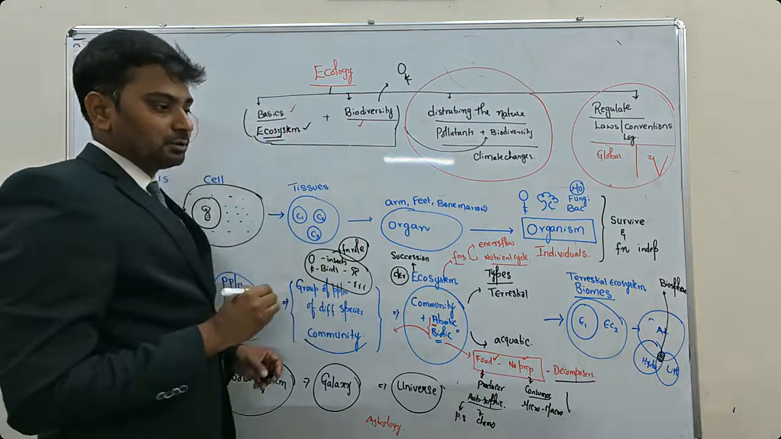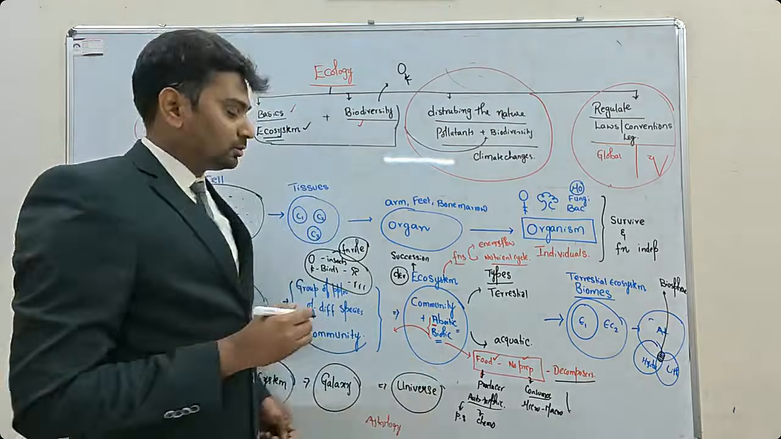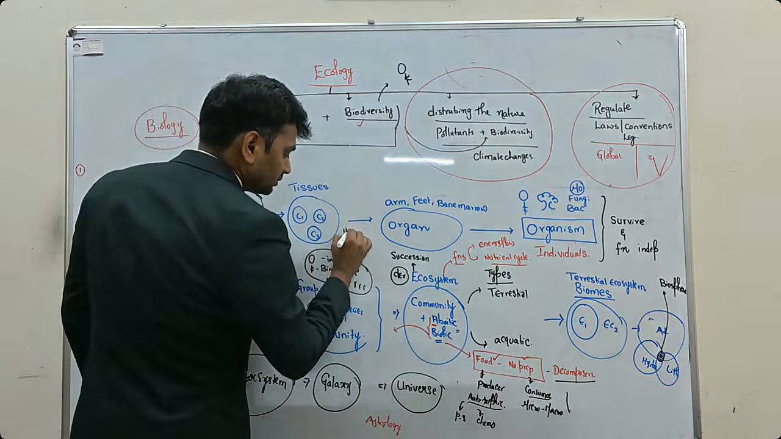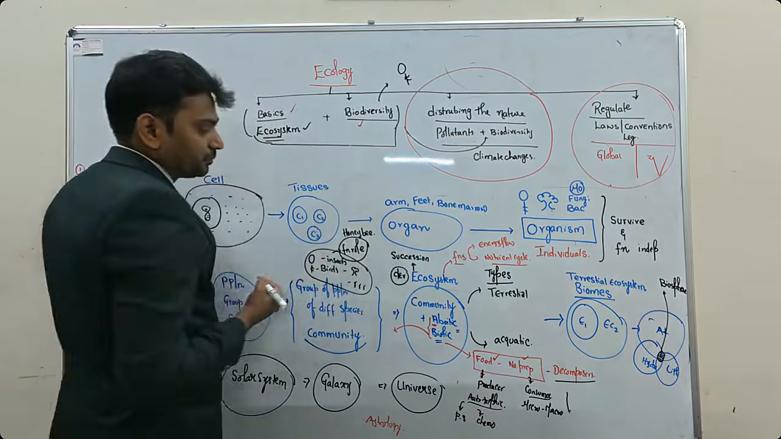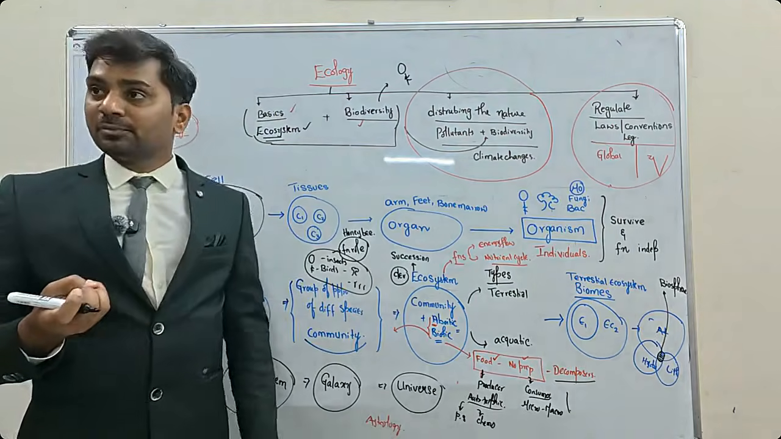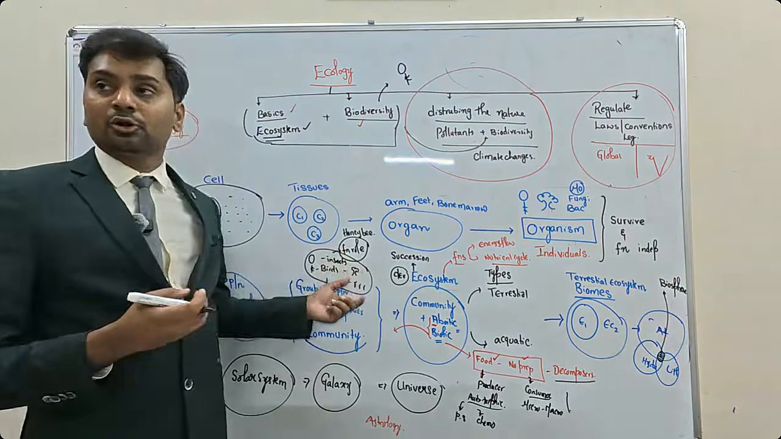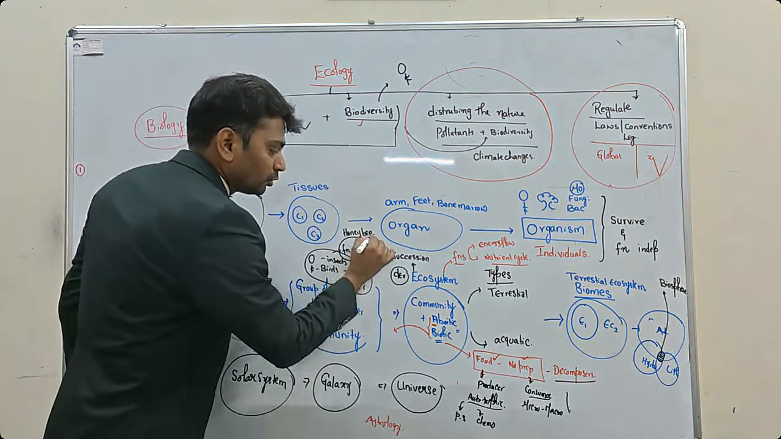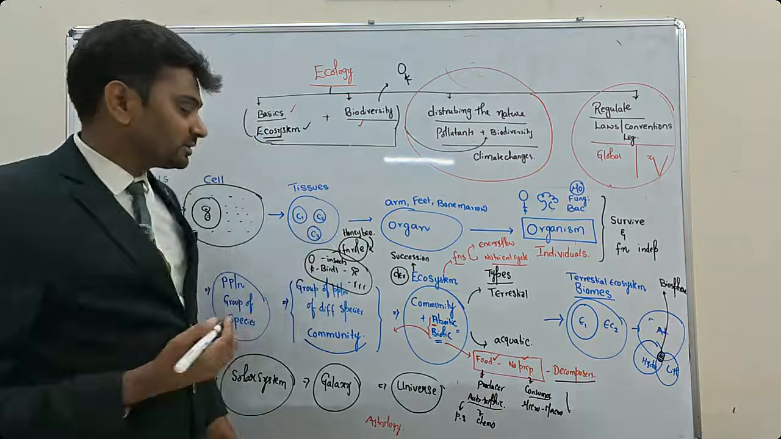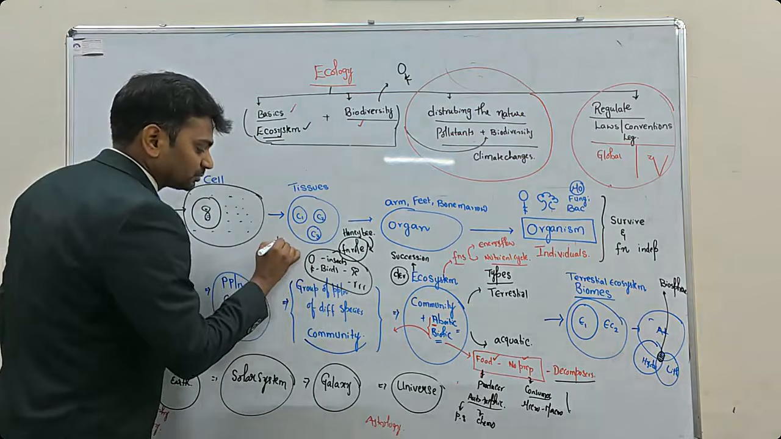Take for example a honeybee. What is the role of honeybees in the community? Whenever they suck the nectar from plants, they help in cross pollination. That is the functional role of honeybees. Take another species, like earthworms.